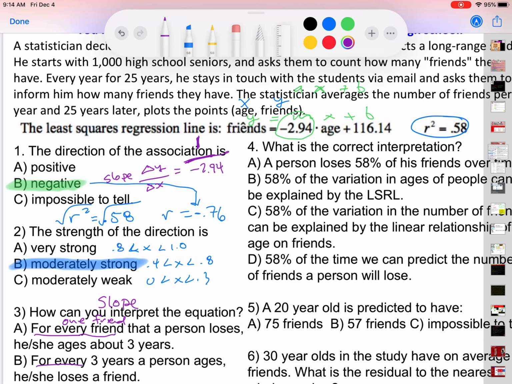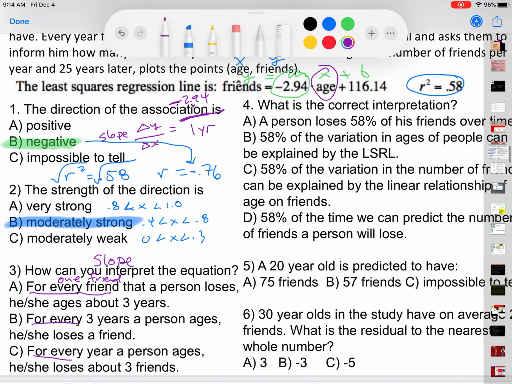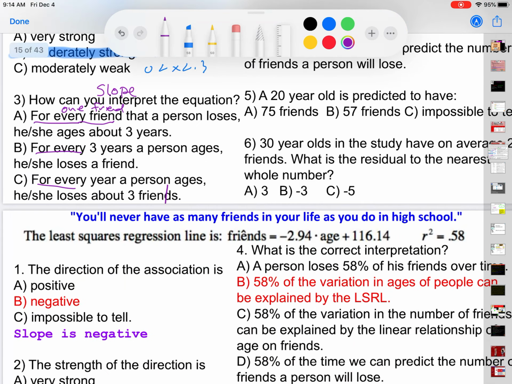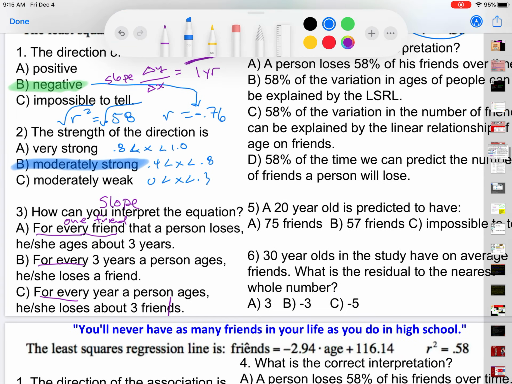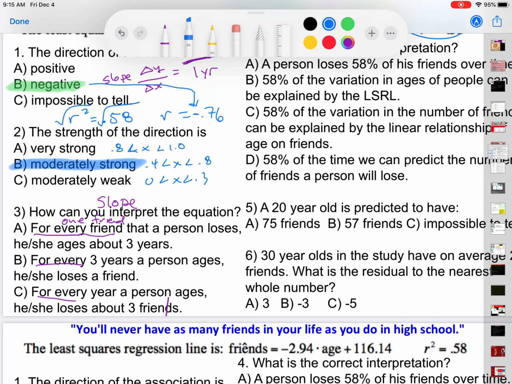That is wrong. So let's switch those. So x represents age. So for every 1 year, the number of friends changes by negative 2.94, which you round to 3. But remember, it's negative, so that means you basically lose 3 friends per year, basically.